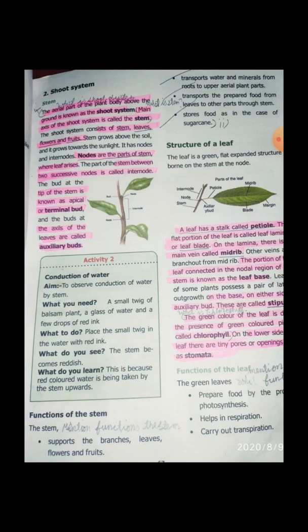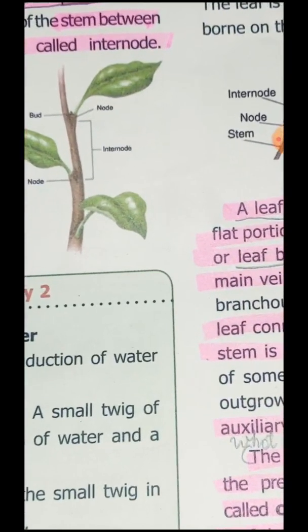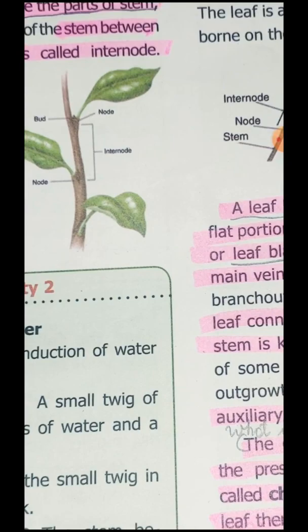The point where leaves or branches grow is called the node. What is meant by node, children? The point where the leaves or branches grow is called the node. Internode is the part between two successive nodes. Two successive nodes. Here, see this diagram.